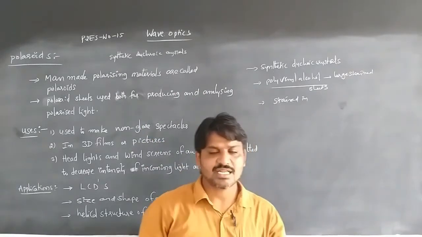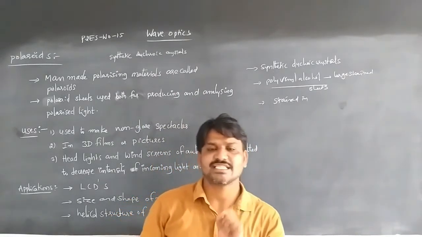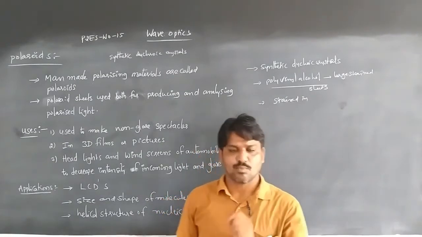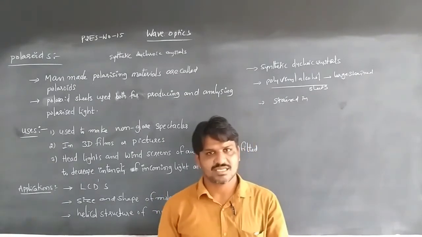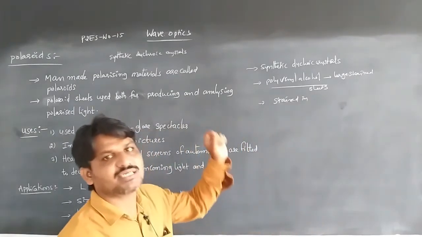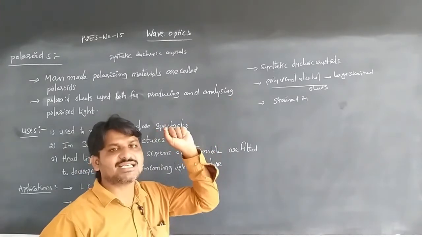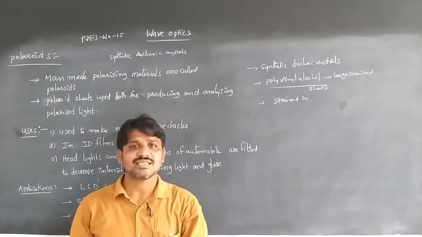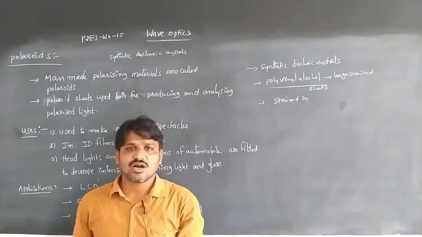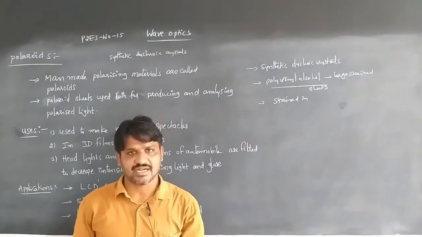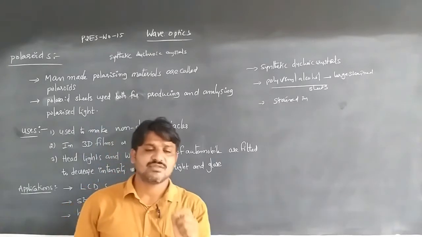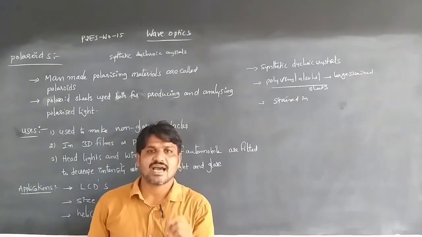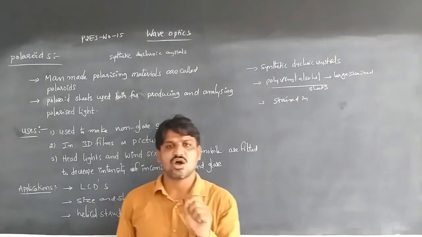Once again, the man-made polarizing material is called a Polaroid. It contains synthetic dichroic crystals, and the polyvinyl alcohol sheets are strained, so due to the strain the molecules are arranged in the form of a long chain.